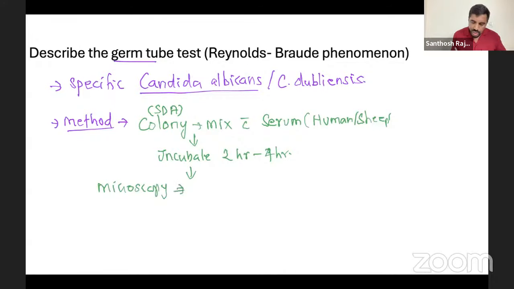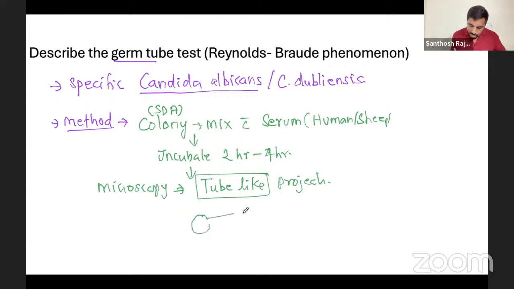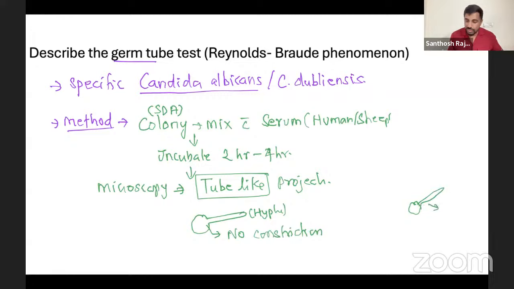What do you see? You will see tube-like projections, and there should be no constriction. This is basically a hypha which is growing outside. That's called a tube-like projection. So there should not be any constriction at the origin of the tube. That is the main thing. If you have a constriction, then that is pseudohyphae, which is common for all Candida.